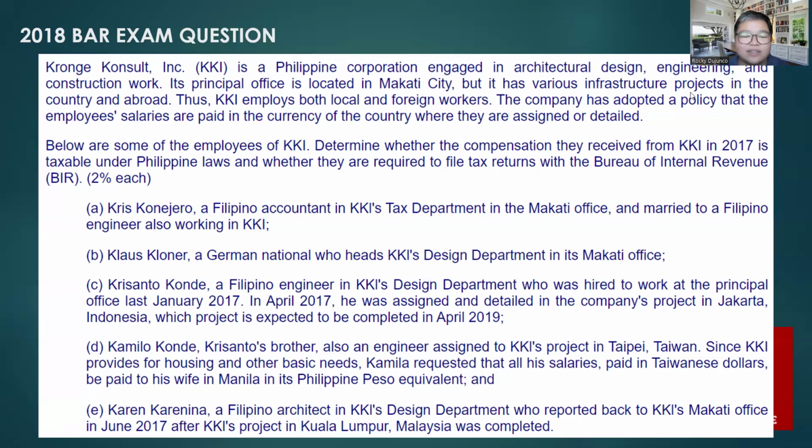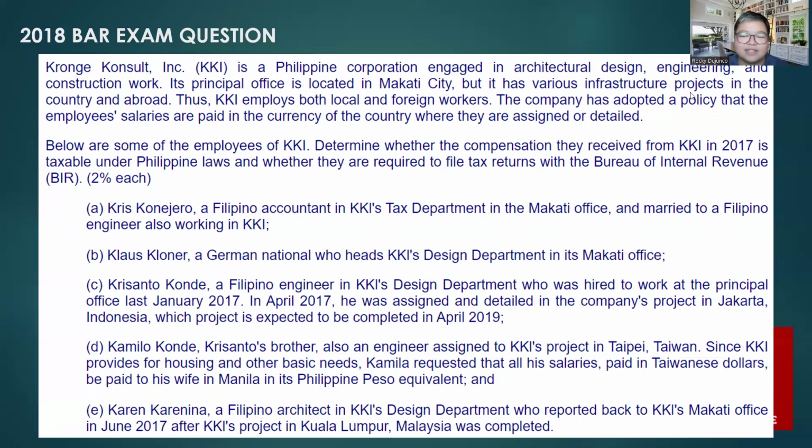Letter C, Crisanto Conde, a Filipino engineer in KKI's design department, who was hired to work in the principal office last January 2017. Ang swerte naman ni Crisanto, in April 2017, pinadala na siya sa Jakarta, Indonesia, and the project is expected to be completed in 2019 pa.